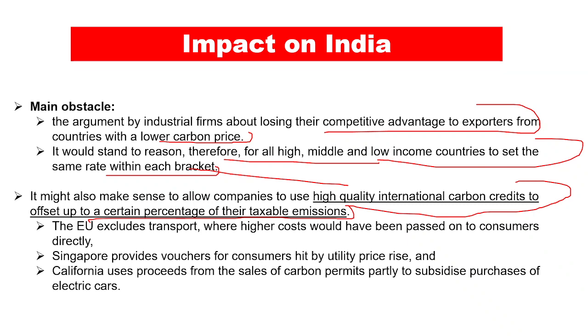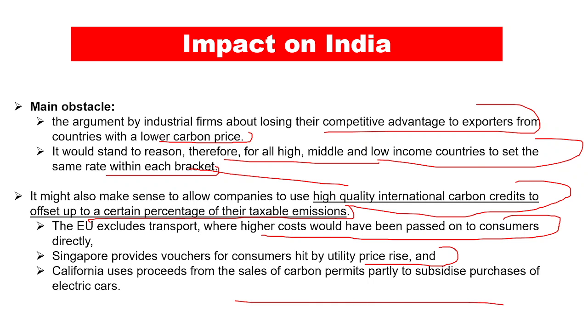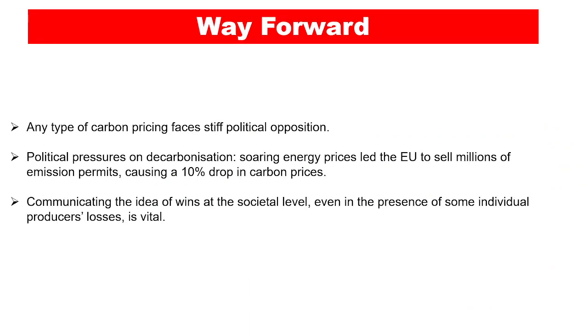Now the EU excludes transport, where higher cost would have been passed on to the consumers directly. Now the government has relaxed this in this regard because it is in the general public interest. Singapore provides vouchers for consumers hit by utility price rises, and the state of California in the United States uses proceeds from the sales of carbon permits partly to subsidize purchases of electric cars, and that is how they decrease carbon emissions, as well as the impact on all the people who cannot bear the cost of it, right? So what exactly can be the way forward in this regard?